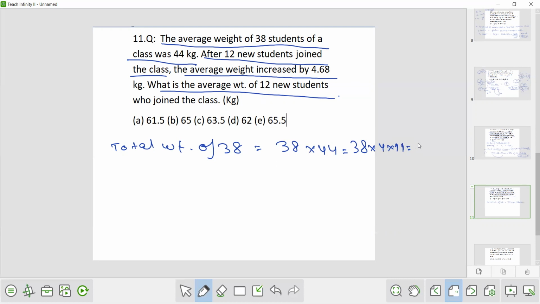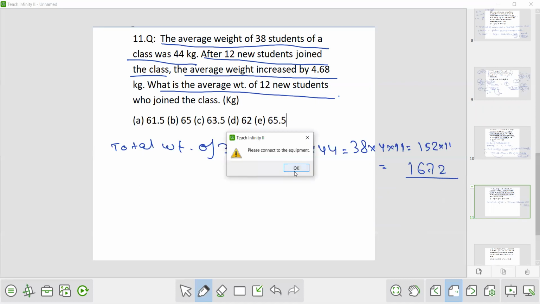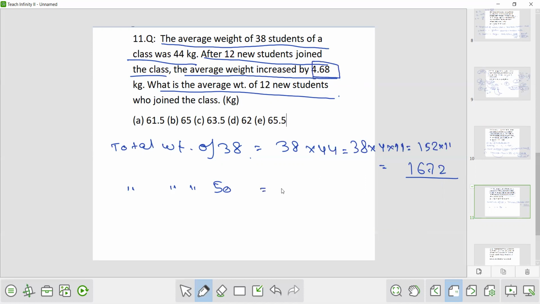2 into 4 is 8. So it will become 152 into 11. Now 2, then 5 plus 2, 7, 5 plus 1, 6, and then 1. So 1672 is the total weight of 38 students. Now, total weight of 50 students when 12 new students joined, the average weight increases by 4.68 kg. Now the new average weight is 48.68, and there are 50 students, so total weight will be 48.68 into 50.